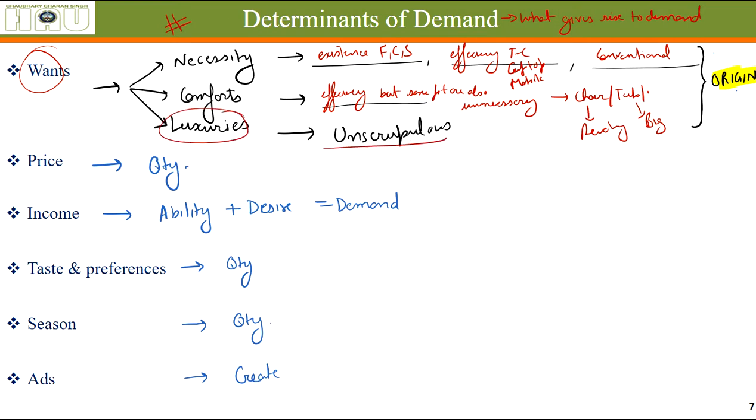Luxuries, these are unscrupulous, meaning unjustified at all. These are completely wasteful expenditure. Again, these were classified into harmless, harmful, and defensive.